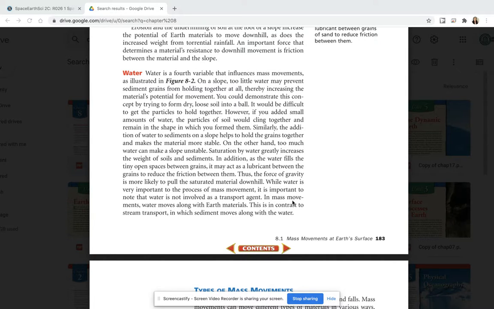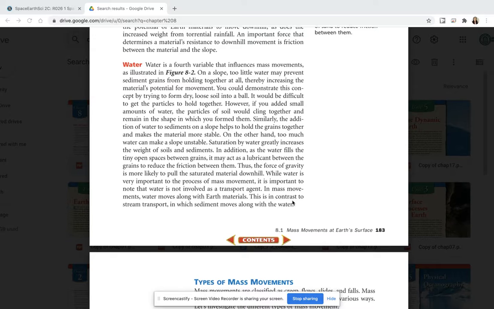On a slope, too little water may prevent sediment grains from holding together at all, thereby increasing the material's potential for movement. You could demonstrate this concept by trying to form dry, loose soil into a ball. It would be difficult to get the particles to hold together. However, if you added small amounts of water, the particles of soil would cling together and remain in the shape in which they were formed. Similarly, the addition of water to sediments on a slope helps to hold the grains together and makes the material more stable. On the other hand, too much water can make a slope unstable.